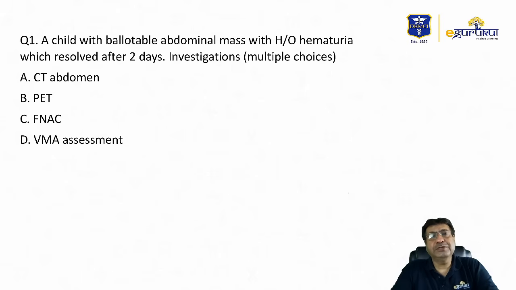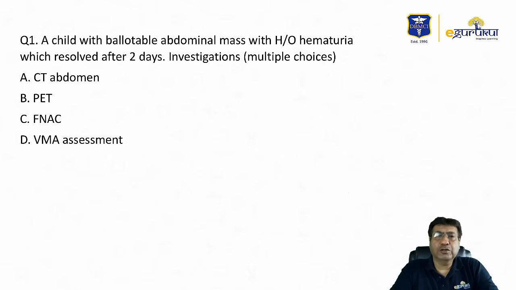But imaging is possibly the best way to diagnose Wilms tumor in children. The standard imaging technique that has successfully identified the extent of the Wilms tumor, its size and spread, is the CT abdomen.